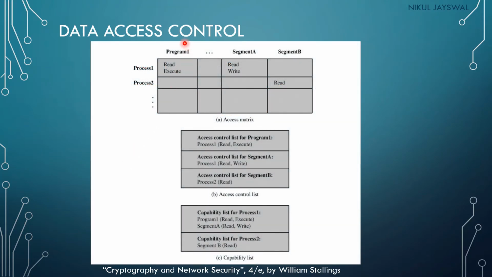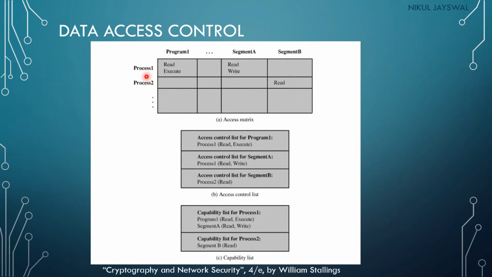So you can see here, this is the program and these are the segments. There can be multiple programs and multiple segments. You can guess that the program will be a general program that is accessed by the user, and segments can be a file that can be accessed by the particular user. Now, you can consider a process as a user. So process 1 can read and execute program 1. Then process 1 can read and write file A, but process 1 cannot have access to segment B or file B.